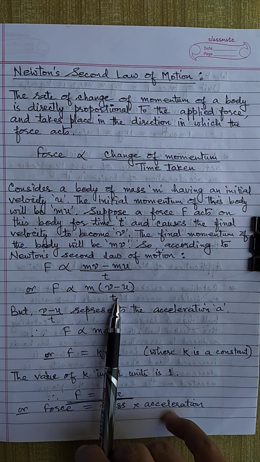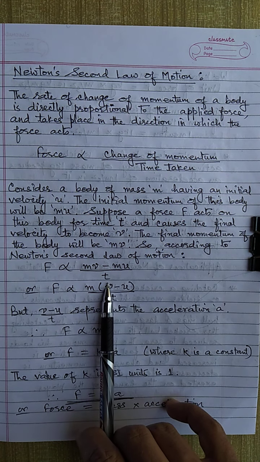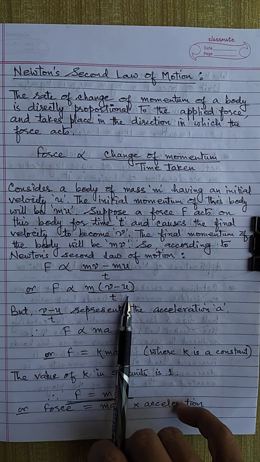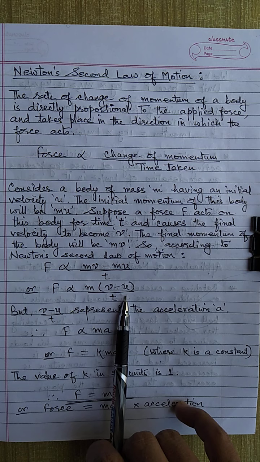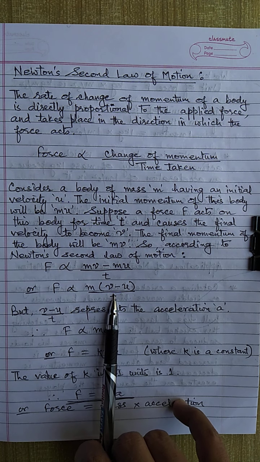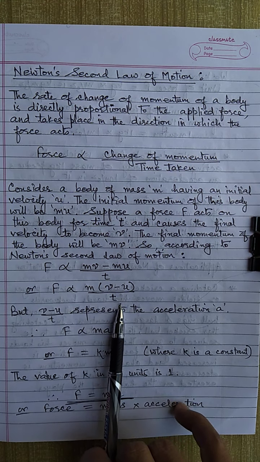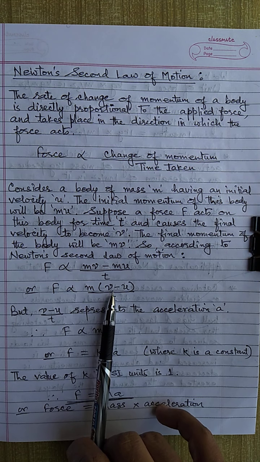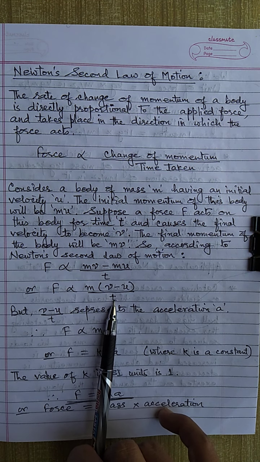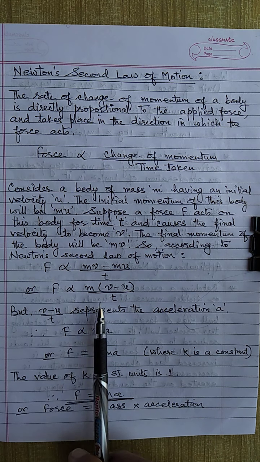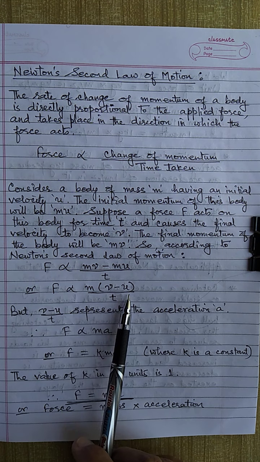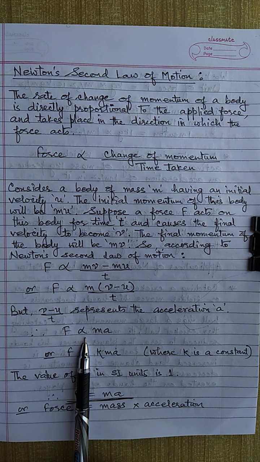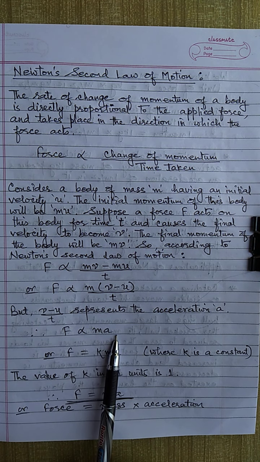Now v minus u divided by t is acceleration, that we know from the first equation of motion, v is equal to u plus at. So a is equal to v minus u by t. Acceleration is also defined like this, as change of velocity per unit time. So replacing v minus u by t with a, acceleration, we will get force is directly proportional to mass into acceleration.